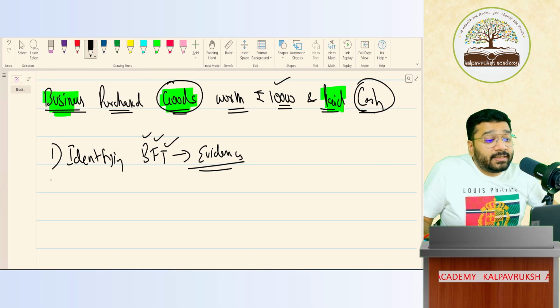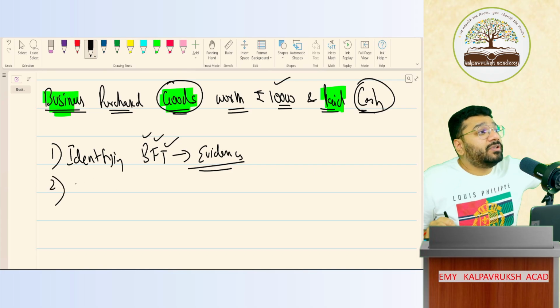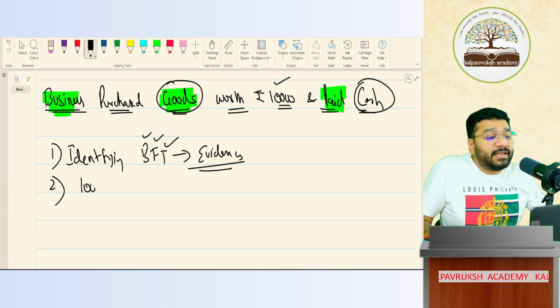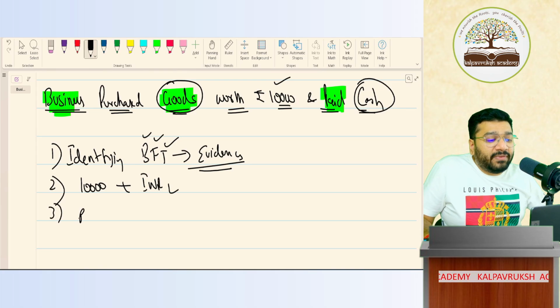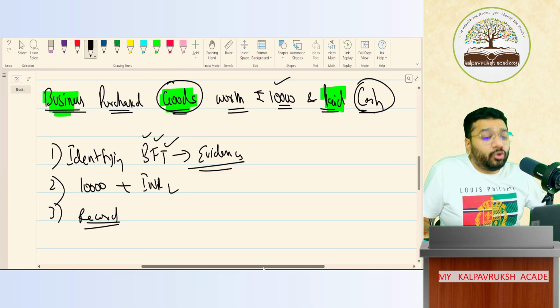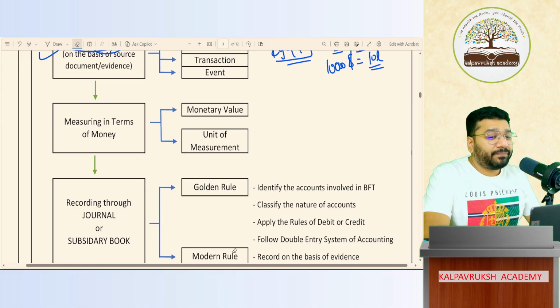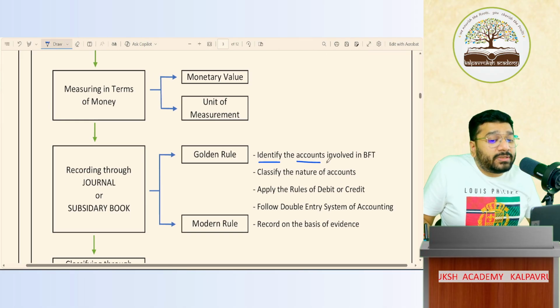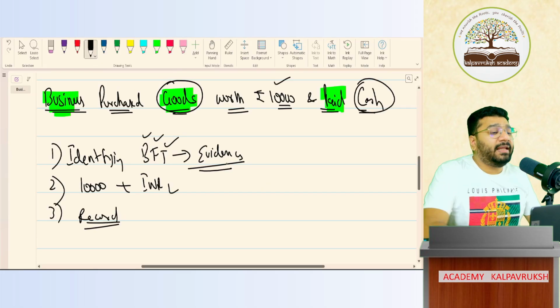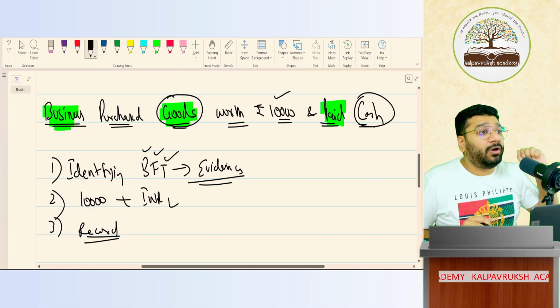Okay. Second, measure in terms of money. Do we have any measurement value? Yes, it is 10,000. And plus it is in INR. Two steps ensured. Now third, you have to begin with recording. Now to begin with recording, certain steps are involved. What is the first step? Identify the accounts involved in the BFT. In the BFT, you have to identify the accounts involved.